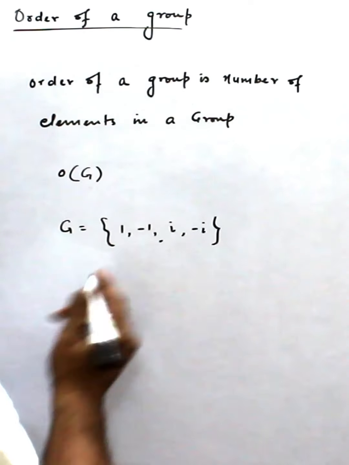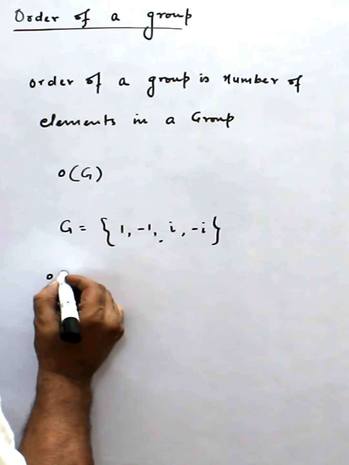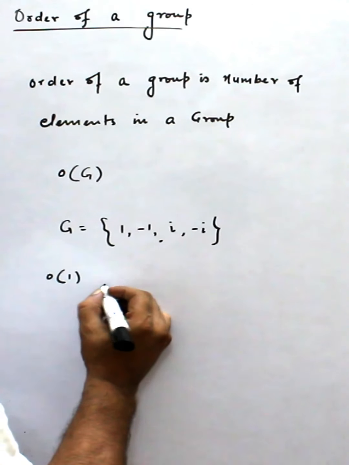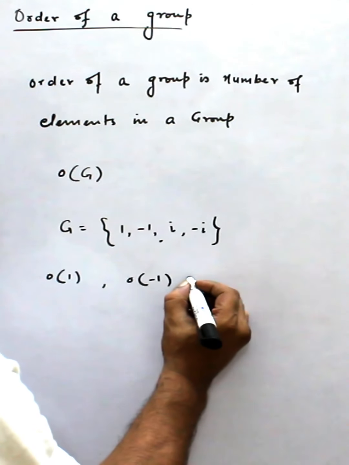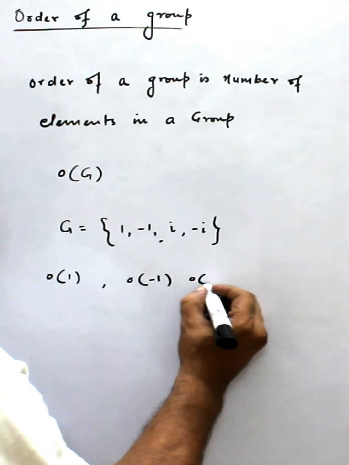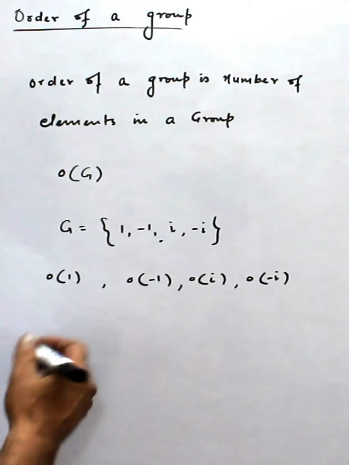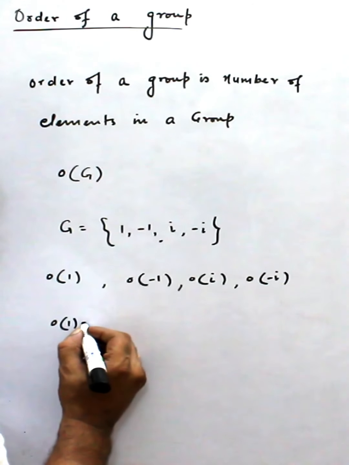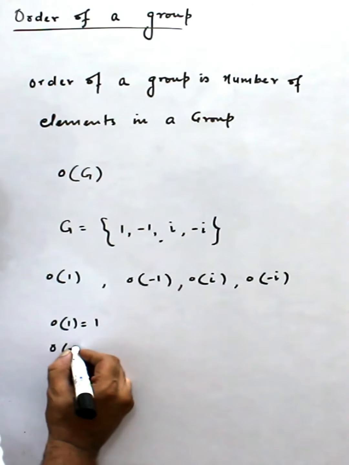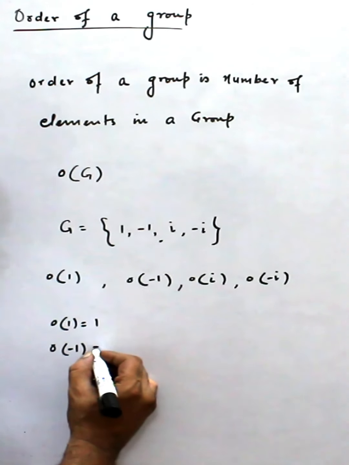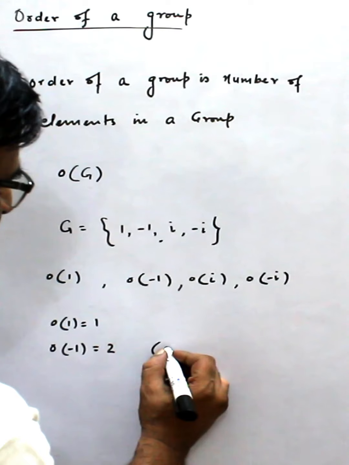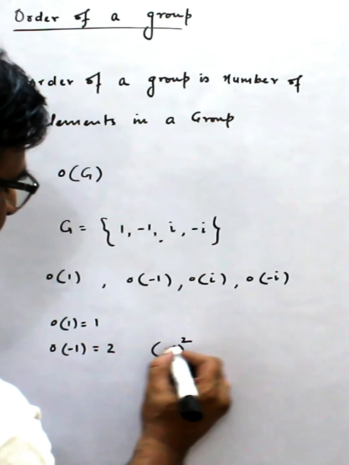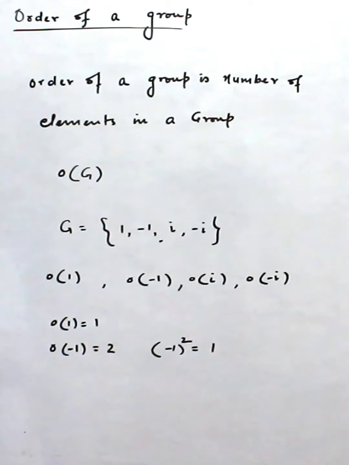Now my question is: what is the order of 1, order of -1, order of i, order of -i? The order of 1 is obviously 1. The order of -1 is equal to 2, because -1 raised to power 2 is 1, and this is the least positive integer.